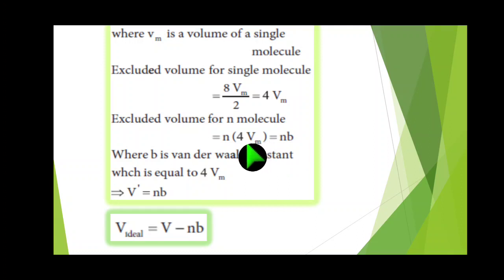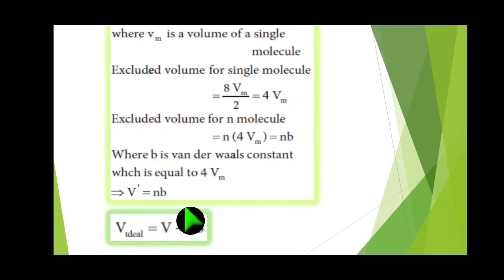So B means 4 Vm for a single molecule. The excluded volume is calculated for a single molecule, where B is the van der Waals constant, which is equal to 4 Vm. So V dash equals Nb. Volume correction equals Nb.